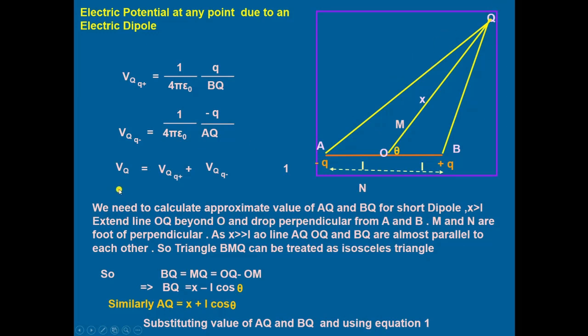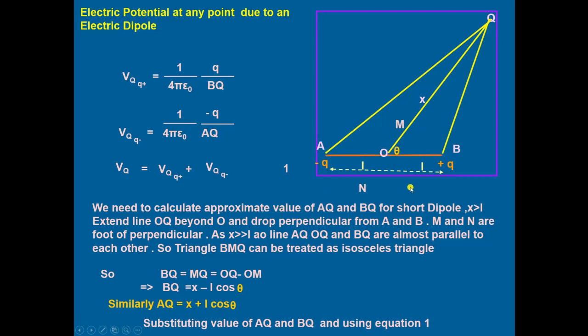Total potential will be the sum of these two potentials. We need to calculate the approximate values of AQ and BQ. For a short dipole, x is greater than L.